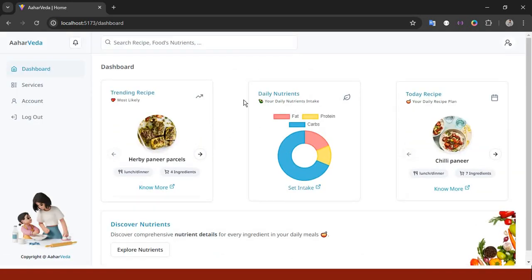Okay, so this is the end user's dashboard. In the dashboard it shows the trending recipes based on their weekly or monthly activity. So here they can see the top 5 trending recipes.